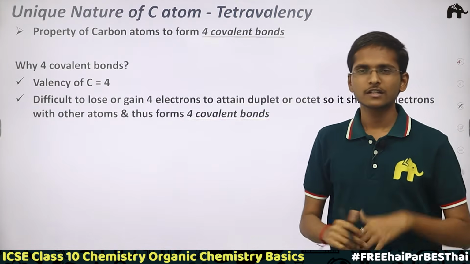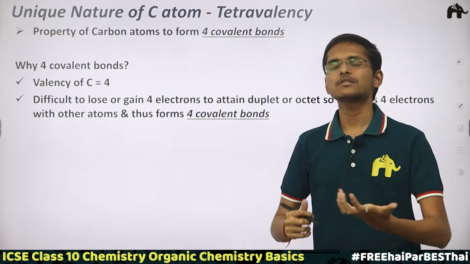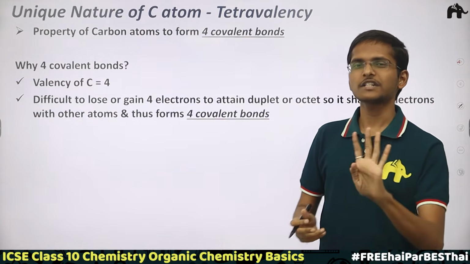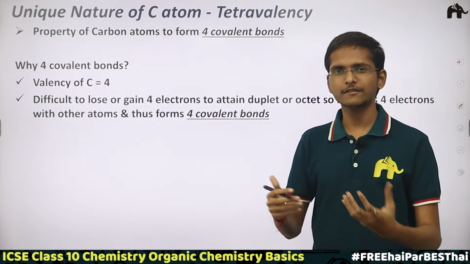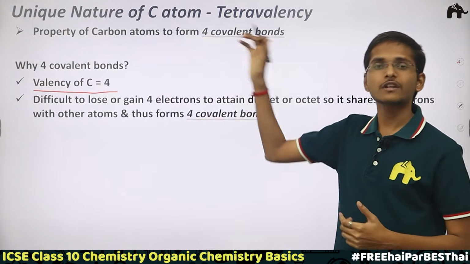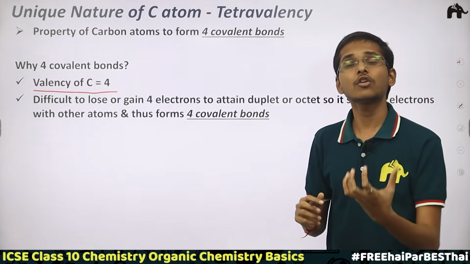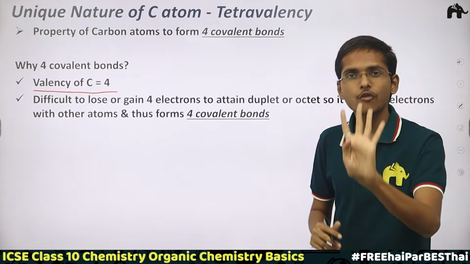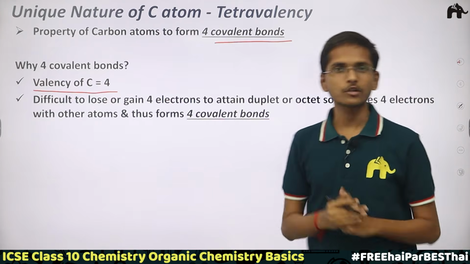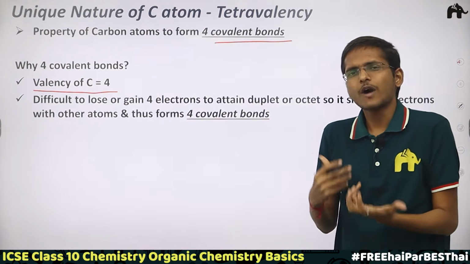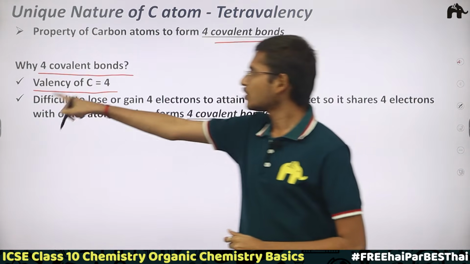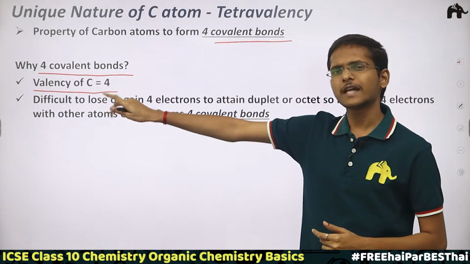Tetravalency. From the name itself, you can guess that it is related to the valency of the carbon, and tetra means valency is 4. And we already know that carbon has a valency of 4. But what actually is this tetravalency? It is the property of carbon atoms to form 4 covalent bonds. So why 4 covalent bonds then? Why 4?